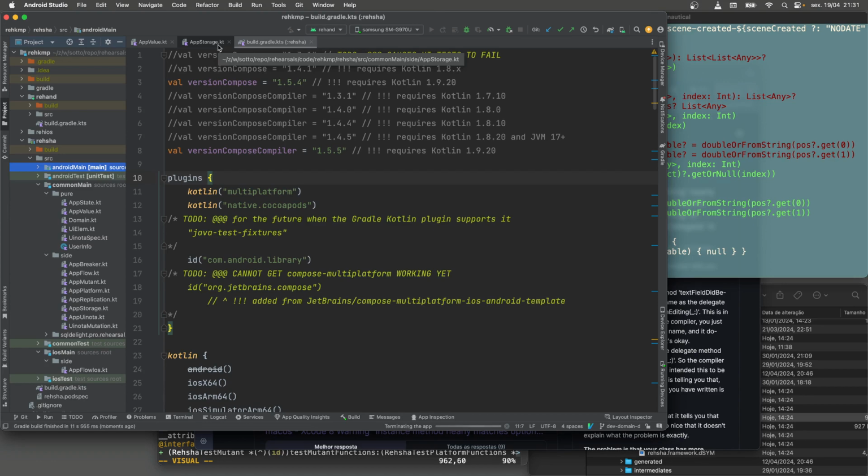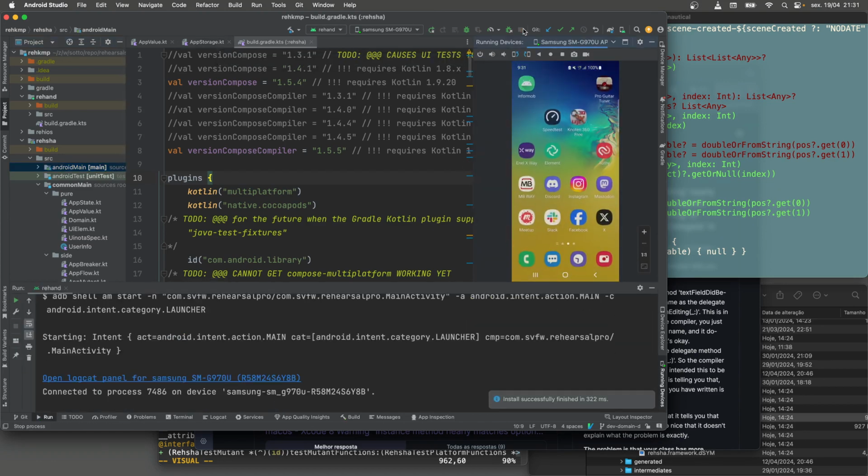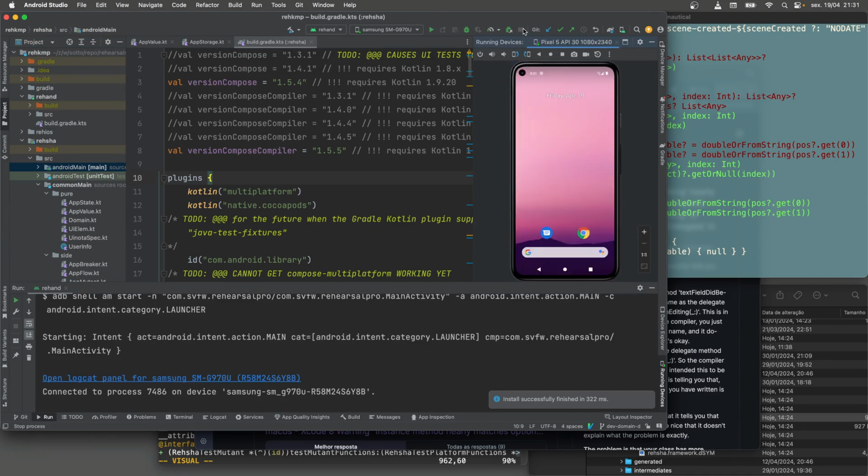Wow, usually it fires up a lot faster than that. There we go. Oh, it's because it's running on my phone. My phone's plugged in. I don't want you to see my phone, sorry. There's a couple frames there, but yeah, it's just anybody's typical phone. Running in the emulator is a lot faster.